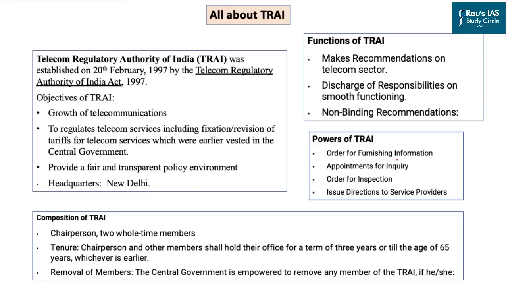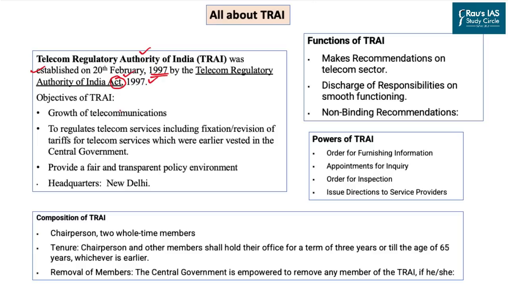Now we come to the discussion on TRAI. TRAI, or the Telecom Regulatory Authority of India, was established in February 1997 under the Telecom Regulatory Authority of India Act. As we have discussed in the previous DNS also, when an authority is created, it is created on the basis of a legislation. You will never find any authority without an act.